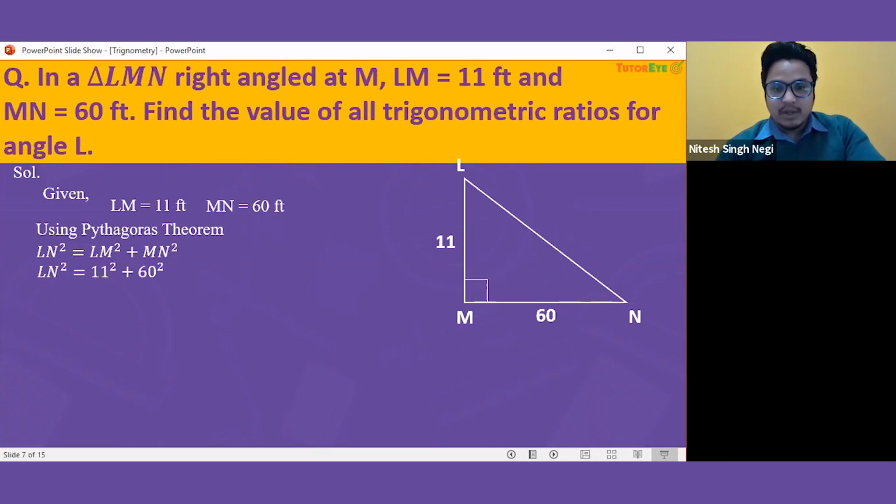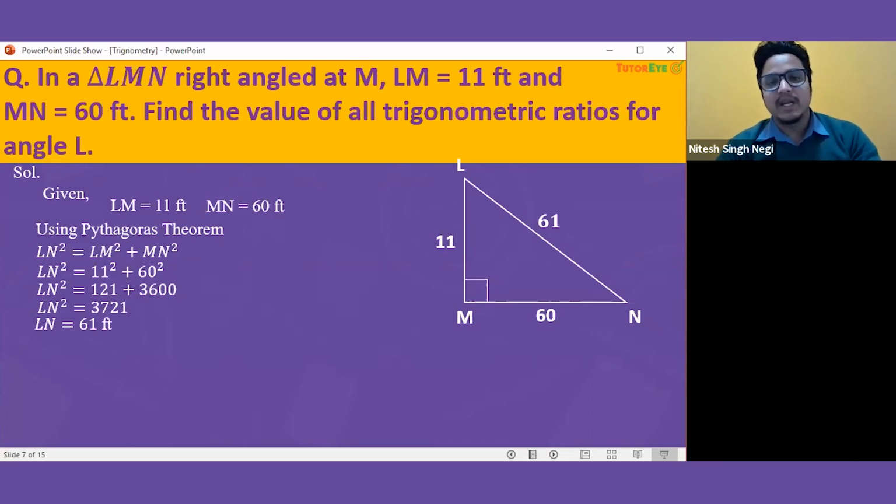We just have to put in the values for LM and MN. So it is 11 square and 60 square. We know that 11 square is 121 and 60 square is 3600. When we add these, we get 3721. But that is the value for LN square. We have to find the value for LN only, not the square of that side. So we take the square root of both sides, and we get 61. So the value of the third side, which is the hypotenuse in this case, is 61 feet.